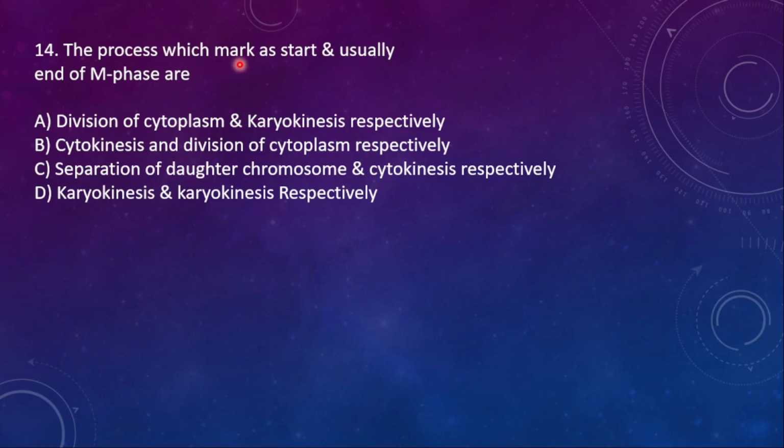Separation of daughter chromosomes is the starting point, and cytokinesis, meaning the division of the cytoplasm, is the end, the start and then end part of the cell cycle.